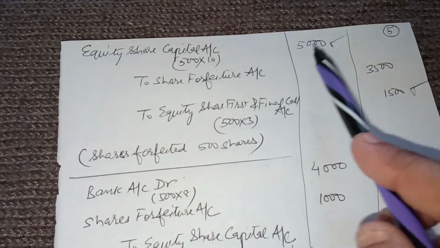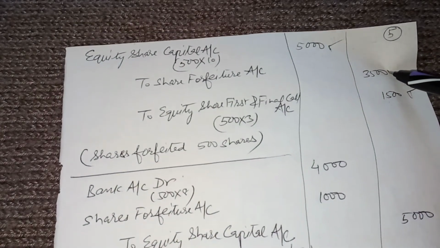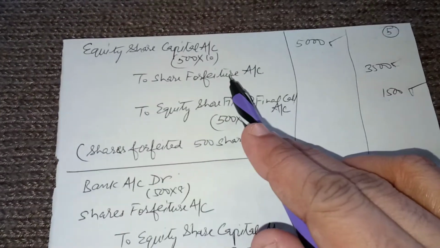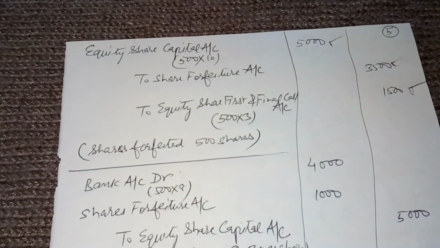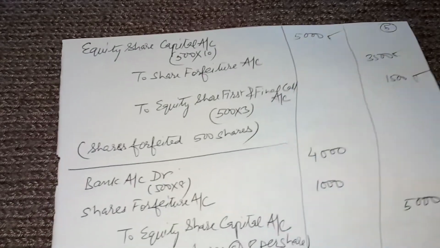Difference 5,000 minus 1,500, that is 3,500. We will transfer to share forfeiture account, or we can say the money that has already been paid on these 500 shares is transferred to share forfeiture account.